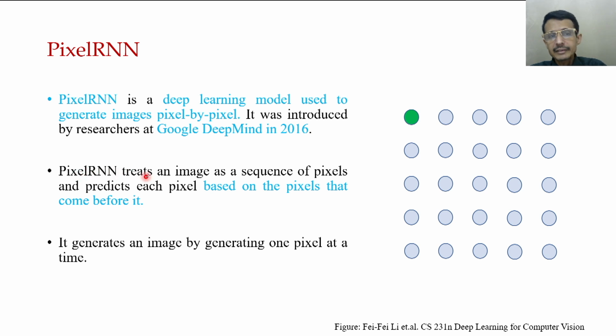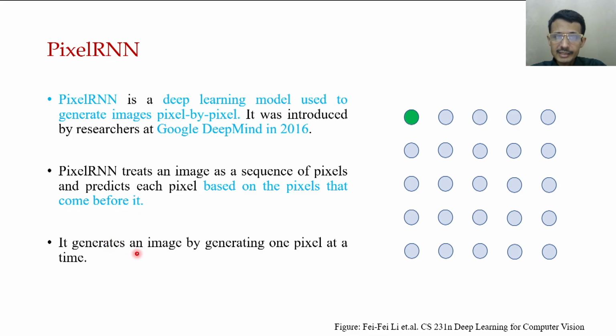So PixelRNN treats an image as a sequence of pixels. Here you can see the order of the sequence is in general user defined: it can be row order, column order, or zigzag order, whatever. PixelRNN predicts each pixel based on the pixels that come before it, which we are going to see.